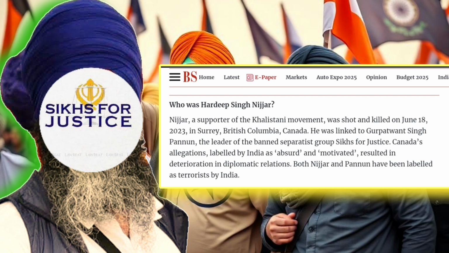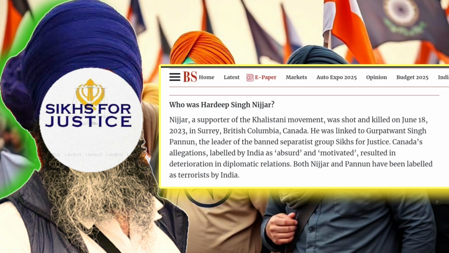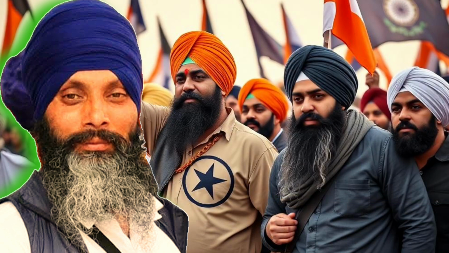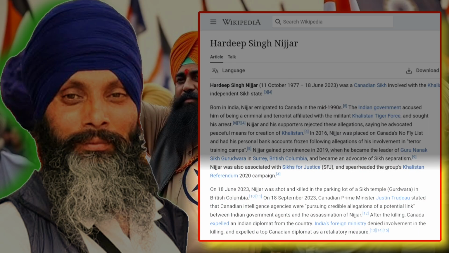He was also a leader of the Sikhs for Justice organization, which advocates for an independent Sikh state and has been declared a banned organization by the Indian government for its pro-Khalistani activities. Hardeep Singh Nijjar was labeled as a terrorist by Indian authorities for illegally plotting and promoting violence related to the Khalistan cause. In June 2023, Hardeep Singh Nijjar was shot and killed outside the Guru Nanak Gurudwara in Surrey,